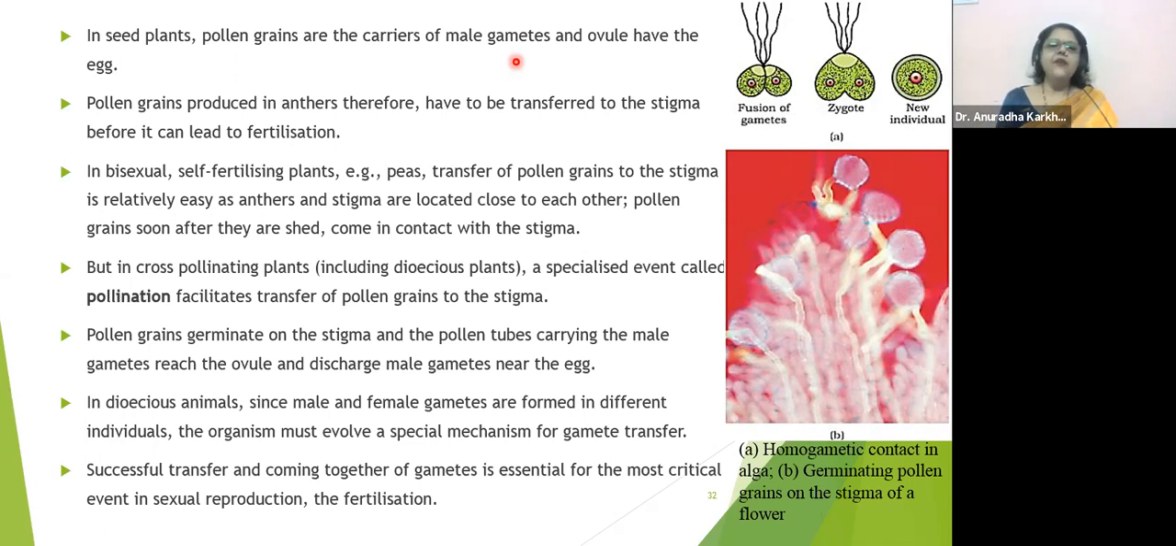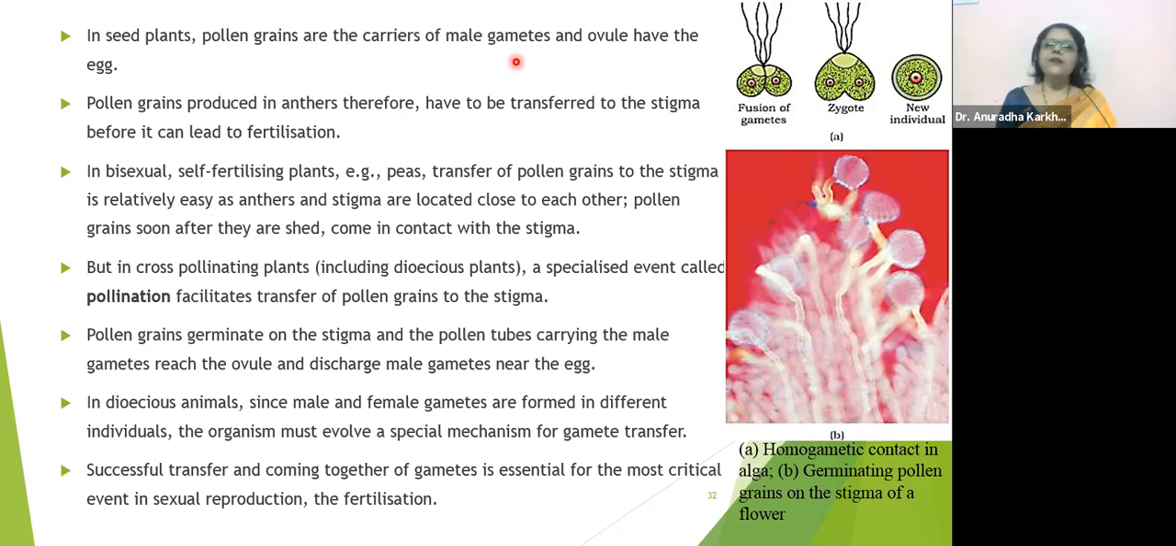In bisexual self-fertilizing plants, for example peas, transfer of pollen grains to the stigma is relatively easy, as anther and stigma are located close to each other in the same flower. एक ही फ्लावर में दोनों है तो उधर के उधर फर्टिलाइजेशन इजी हो जाता है, correct? Pollen grains soon after they are shed come in contact with the stigma. But in cross pollination, that includes all the dioecious plants, a special event called pollination facilitates transfer of pollen grain to the stigma. Pollen grain germinates on the stigma and the pollen tube carrying the male gametes reaches the ovule and discharges the male gametes near the egg.